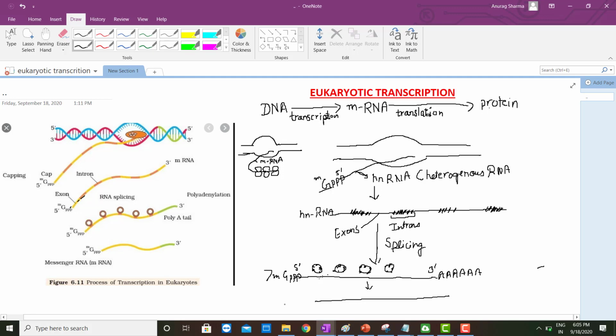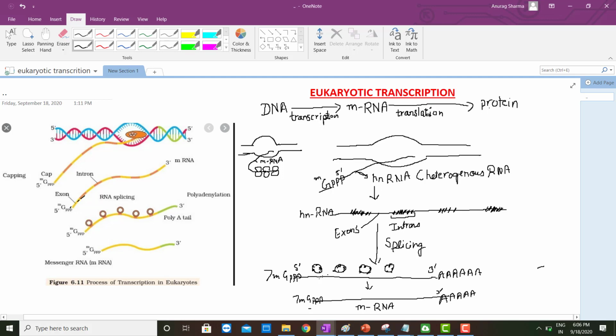And the final mRNA contains this cap of 7-methyl guanosine triphosphate. This is the cap, and here at the 3' end adenylate residues are added, and these exons are fused, and this product, formed after the splicing, capping and tailing process, is now the final mRNA.